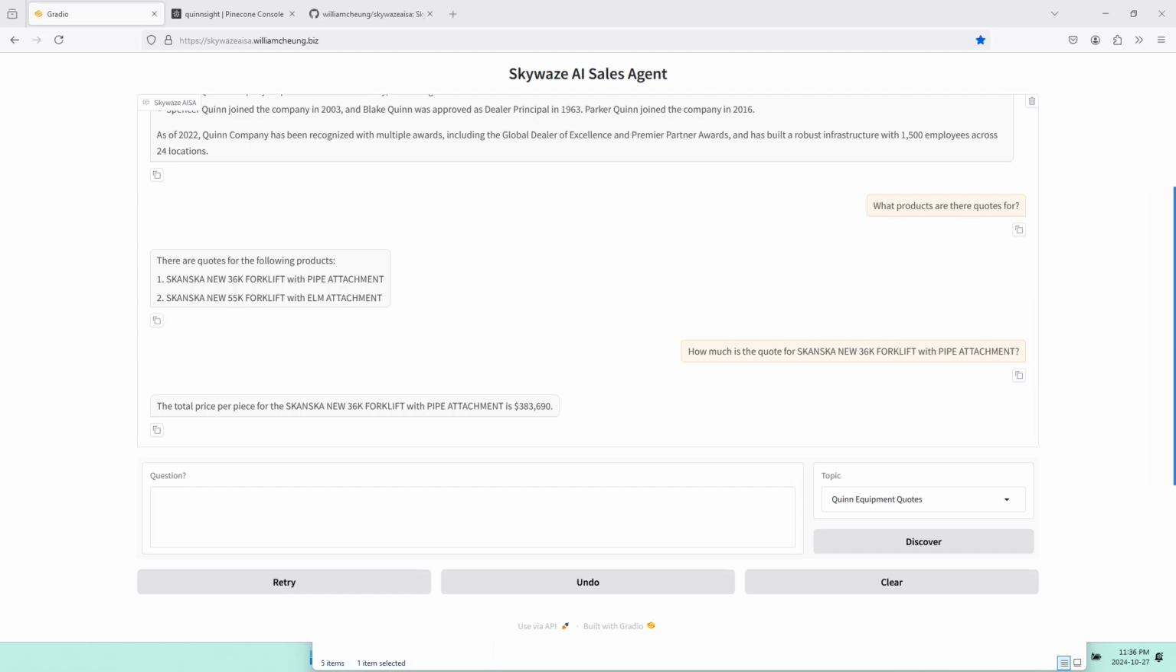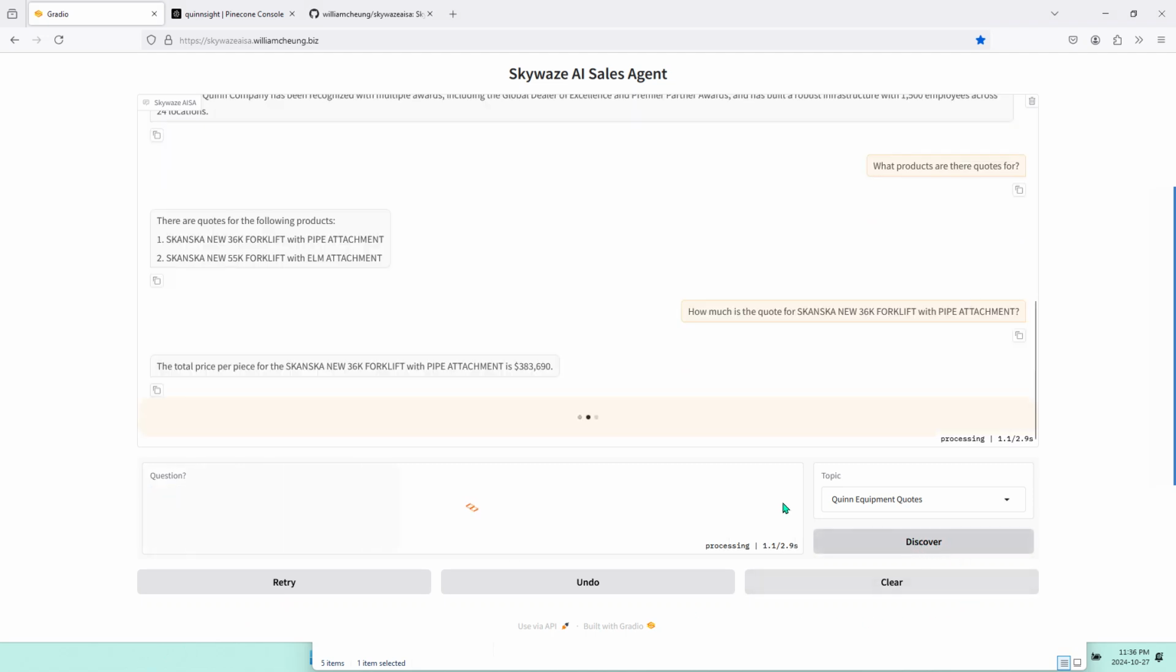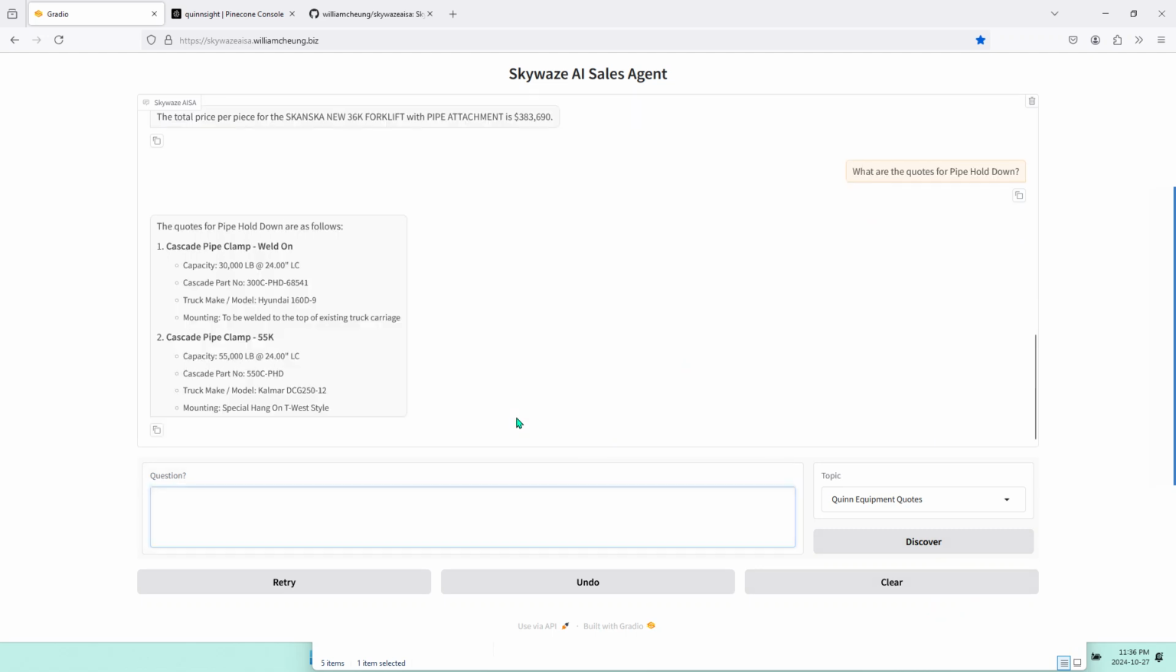You can ask what are the quotes for pipe hold down? Okay, this is formatted. Note that you can copy and paste. You can copy the answers. You can also copy the questions you ask and paste them into a document.